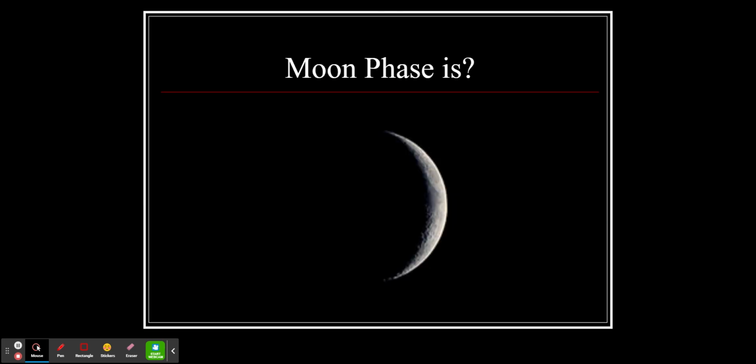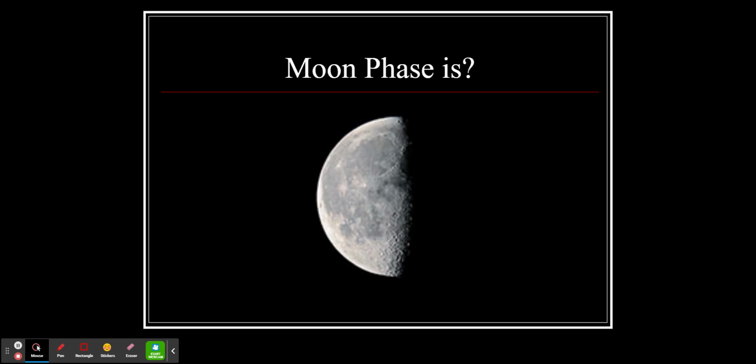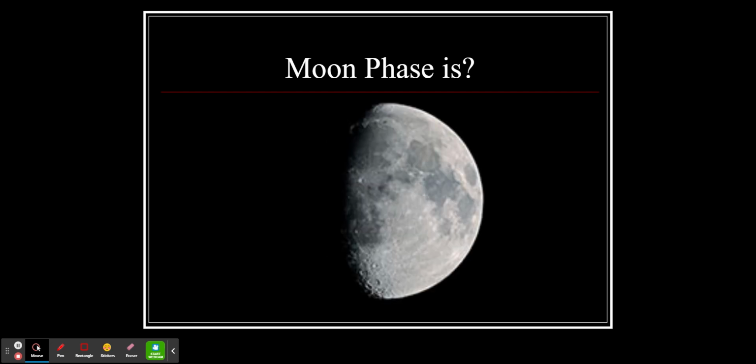Alrighty, quick pop quiz here, folks. What moon phase is this? Second one, what moon phase is this? Third one, what moon phase is this? Here we go, question number 4, what moon phase is this?